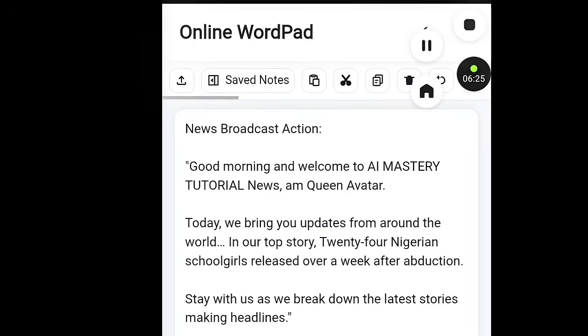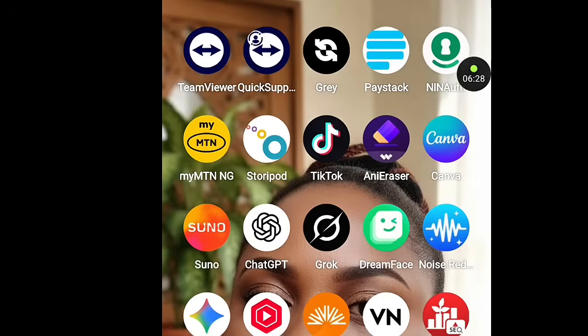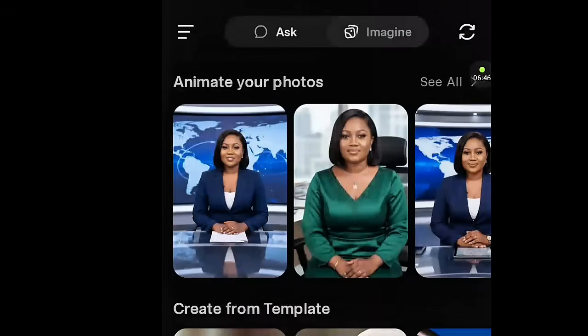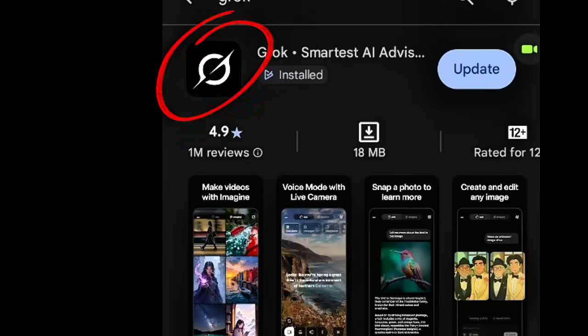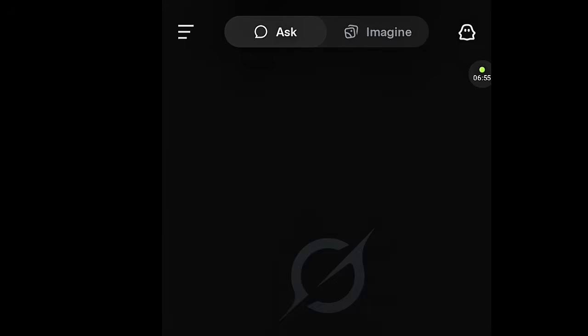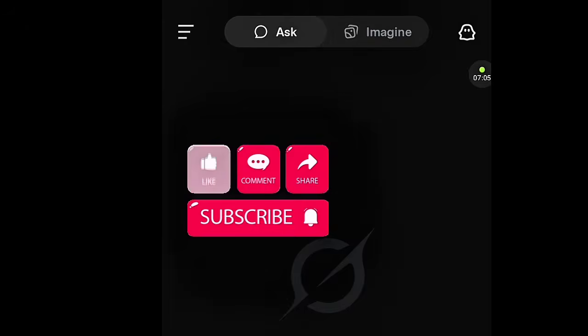So coming to our step 3, we are going to use Grok AI to generate this news. Yes, this is the Grok AI. If you don't have Grok AI, maybe this is your first time of using it, all you need to do is to go to the Play Store, touch on the logo and install it. After installing it, it will ask you to sign up using your Gmail account or email account. Feel free to sign up using your Gmail. Once that is done, it will bring you to this screen. This is the Grok AI screen.